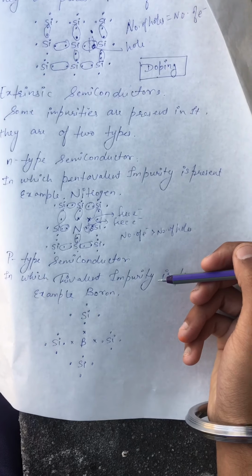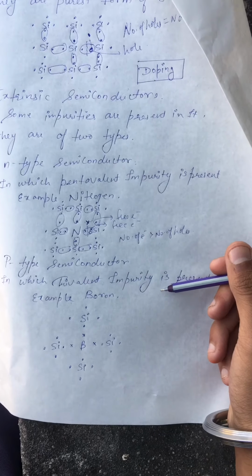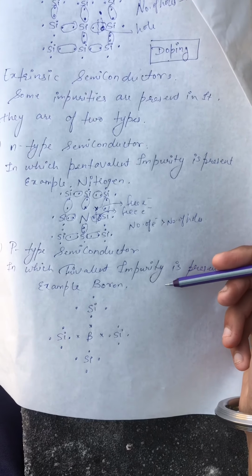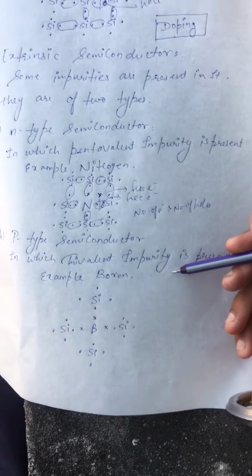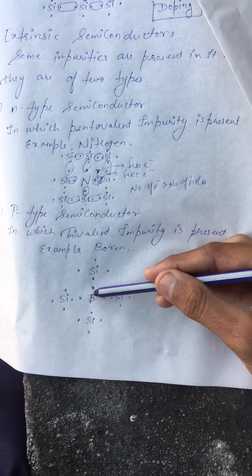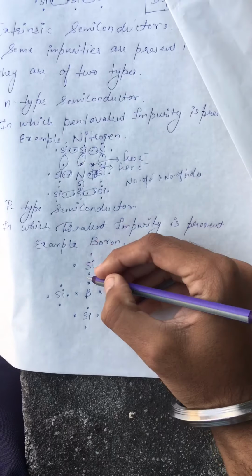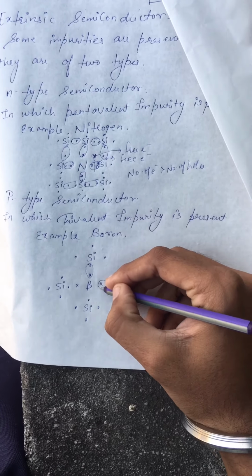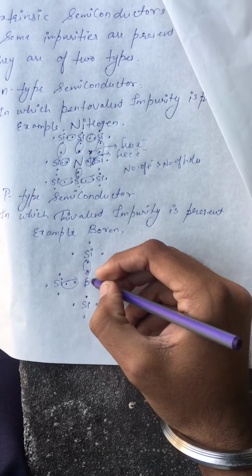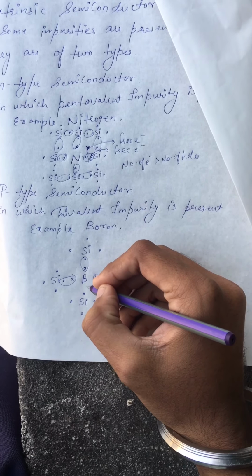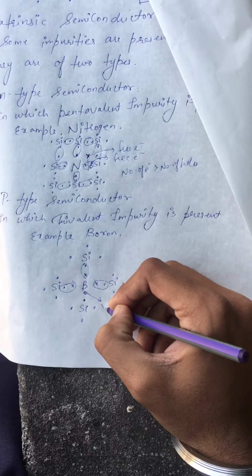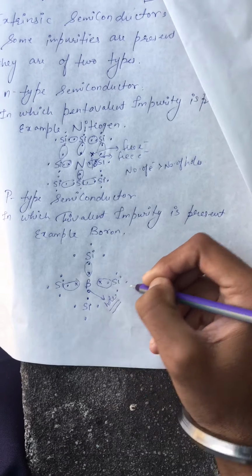Now next is the p-type semiconductor. In a p-type semiconductor there is a trivalent impurity present. For example, we have taken the example of boron. In boron only 3 electrons are present in the outermost shell. These crosses are the example of boron. Now there will be bonds, but this silicon electron will not be able to make the bond because there is no electron present, meaning there exists a hole. There exists a pre-existing hole of boron.